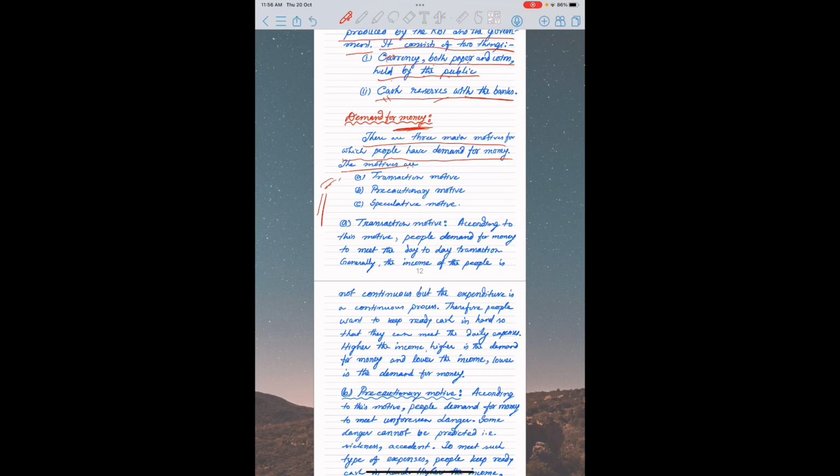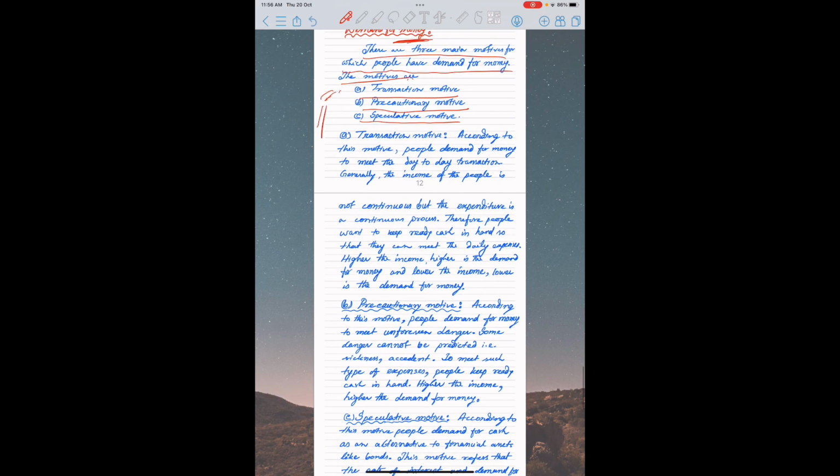There are three motives behind the demand for money. One is transaction motive, another is precautionary motive, and the third one is speculative motive. What does the transaction motive explain? According to this motive, people demand money to meet day-to-day transactions. Generally, income of a person is not continuous, but expenditure is a continuous process.